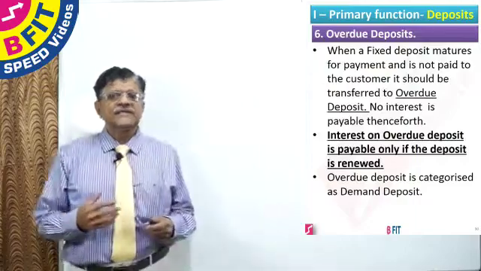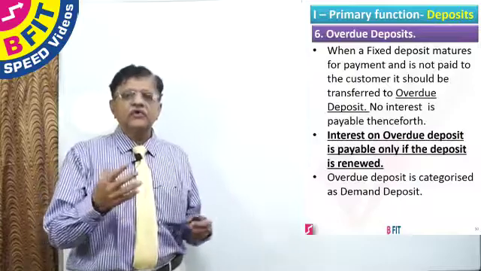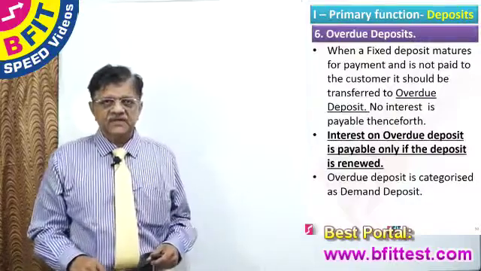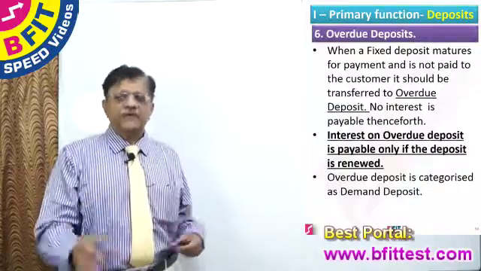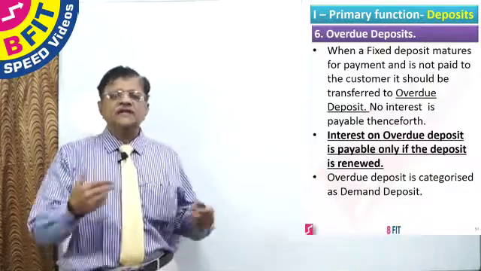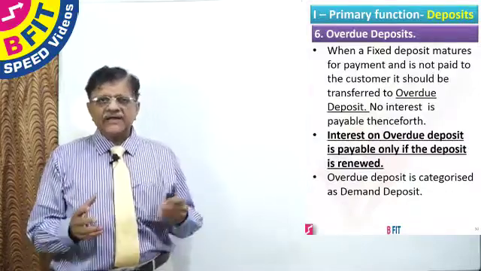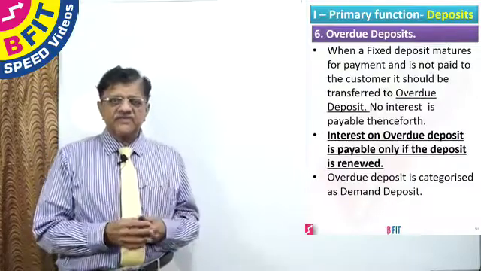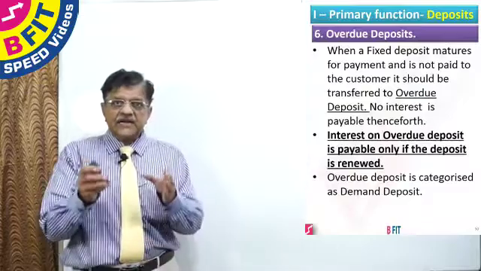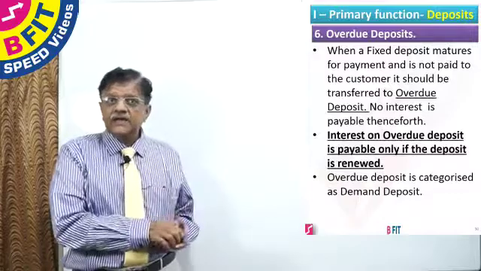Now we shall see the third kind of demand deposit, namely overdue deposit. Overdue deposit is not any new deposit. When a fixed deposit matures for payment on a particular day, and on that day the amount is not received by or not paid to the customer, the bank automatically transfers the fixed deposit from the fixed deposit category to overdue deposit.